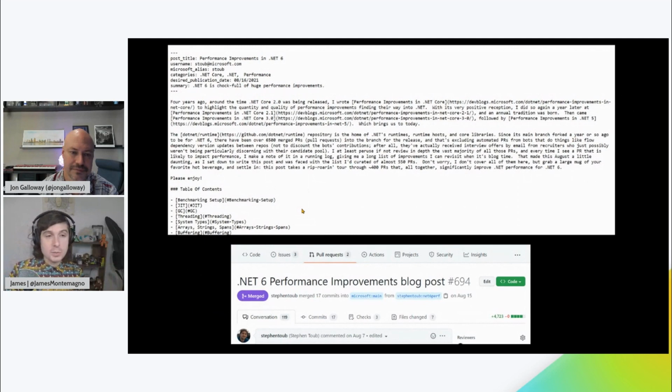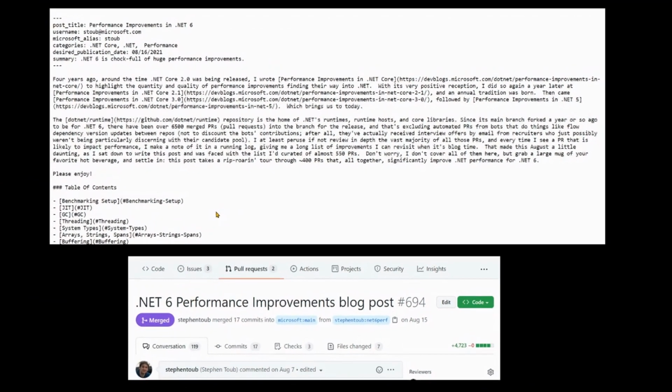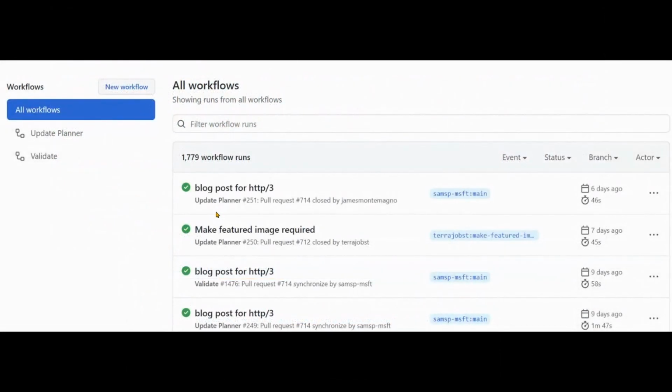And here's actually Stephen Toub's amazing blog post on .NET 6 performance improvements. And it's Markdown, right? You just write Markdown, you do the thing, and he created a pull request with it. And you can see there's 119 conversation pieces on this single blog post because it's ginormous. It's amazing if you haven't read it. It's absolutely astonishing.